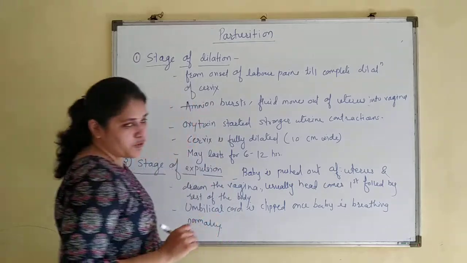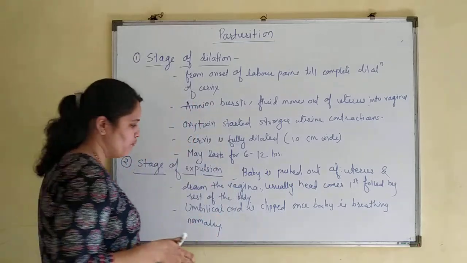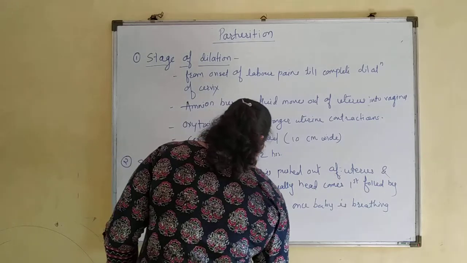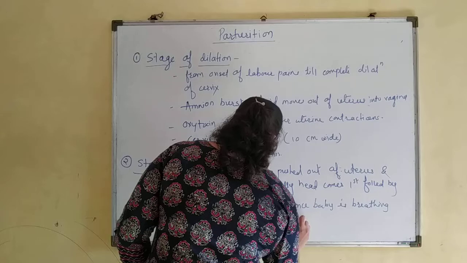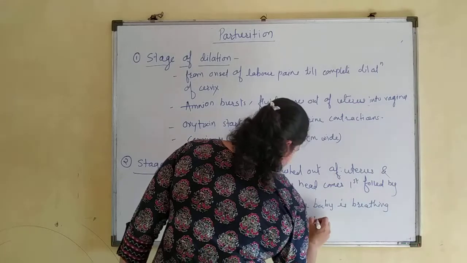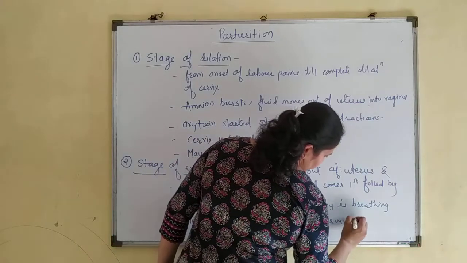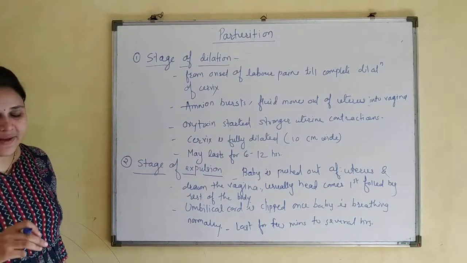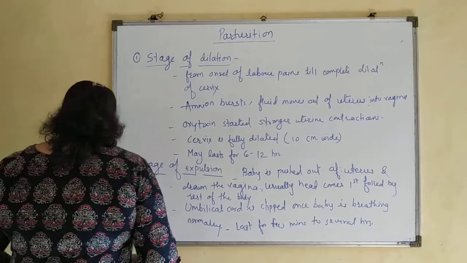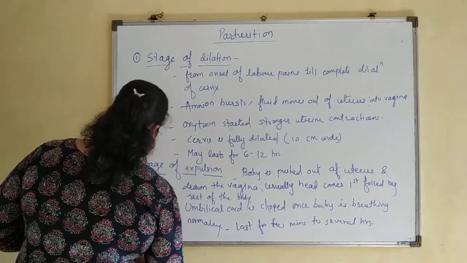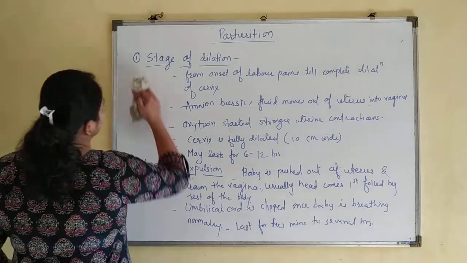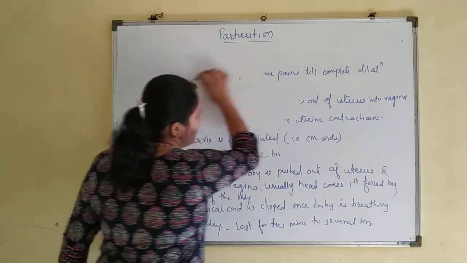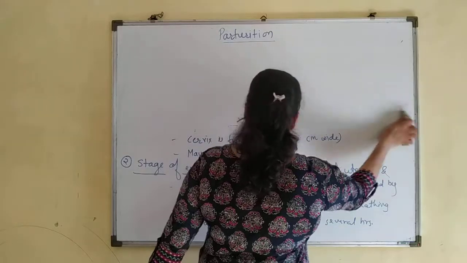Now this process also may last for a few minutes to several hours. This is the second stage. And the third stage is known as afterbirth. So the first stage is the stage of dilation. The second stage is known as the stage of expulsion. Now the baby has been expelled out of the uterus.